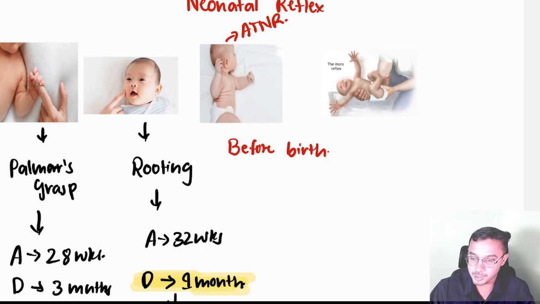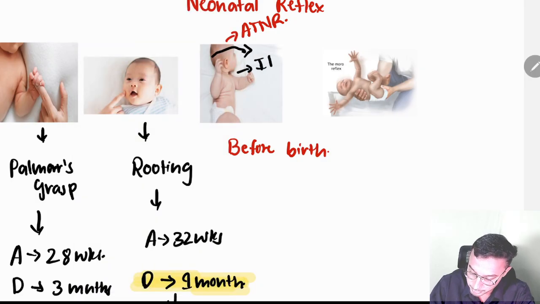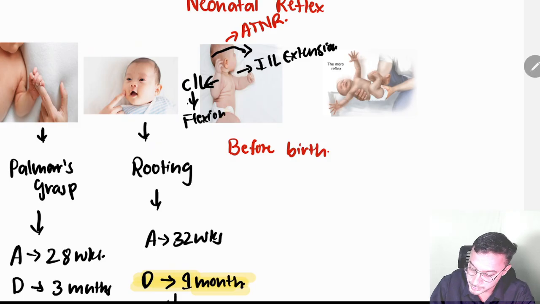And what will happen over here is, look at the diagram carefully. I am turning the baby to this side. If I turn the baby to this side, look at the baby's hands over here. On the same side, the baby's hand is extending. On the contralateral side, the baby undergoes flexion. On ipsilateral, extension; contralateral, flexion.